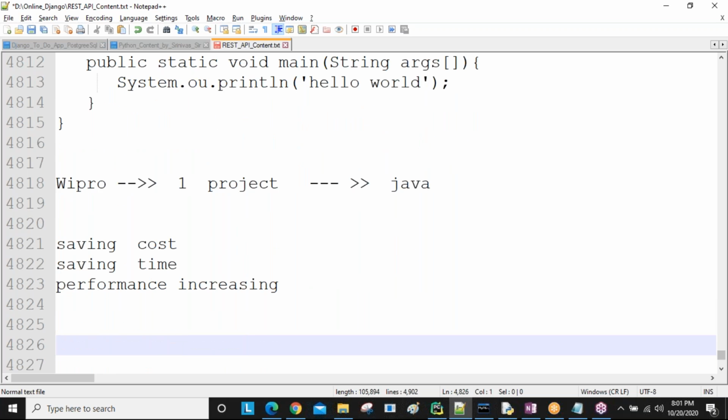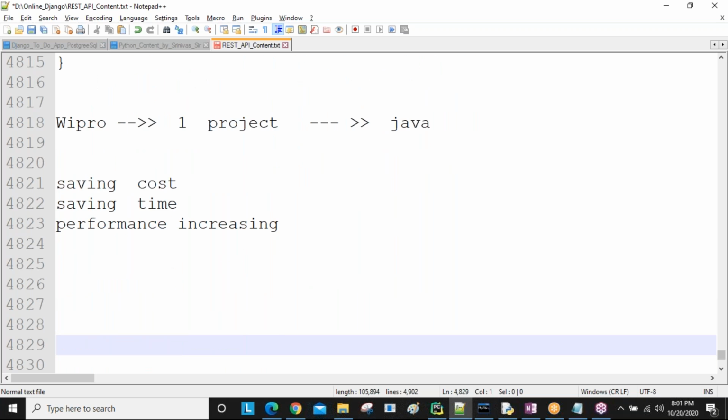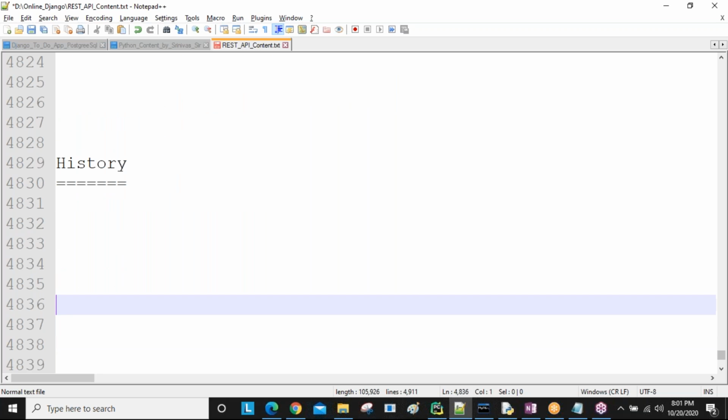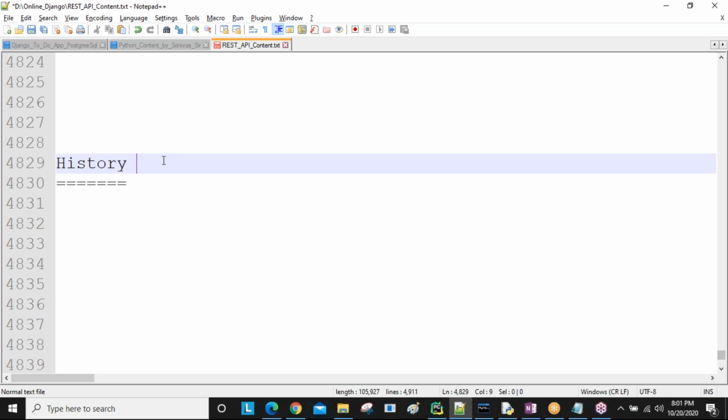Next, the history of Django we need to discuss before discussing Django itself. What is the history of Django? Who developed it, when developed, where developed, why developed? Like some basic questions are there, sir. This history about Django is just for your knowledge purpose, sir.